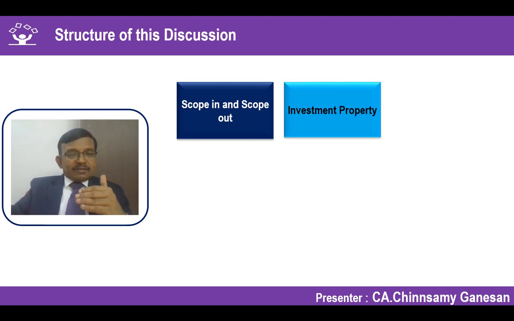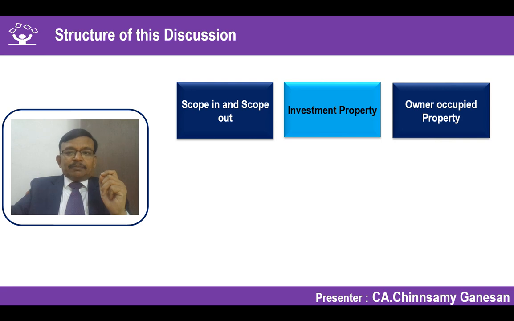The second topic is what do you mean by investment property? What exactly is the definition of investment property? How to determine a particular property as an investment property will be the second discussion which we will have. The third point which we will discuss is what you mean by owner occupied property.